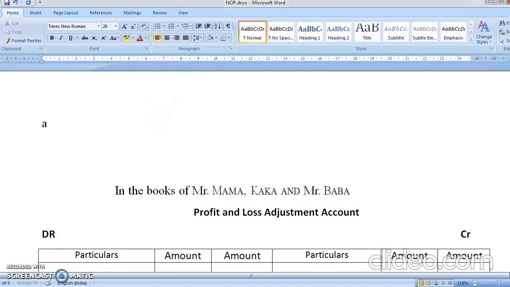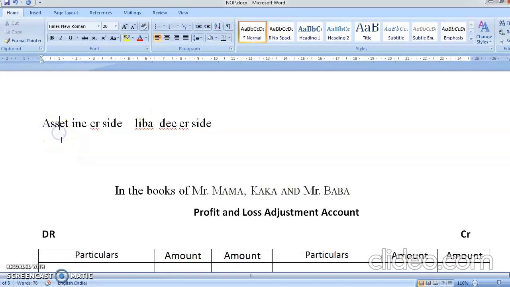Yes, do you remember assets? Asset increase comes on the credit side, and liability decrease comes on the credit side.